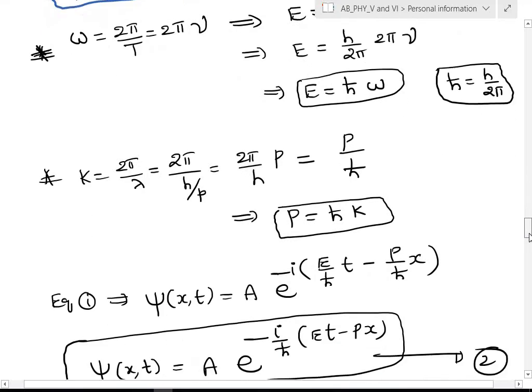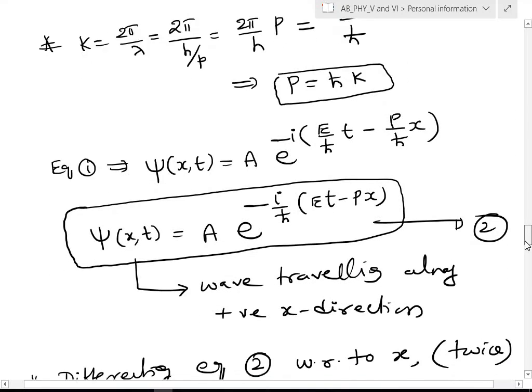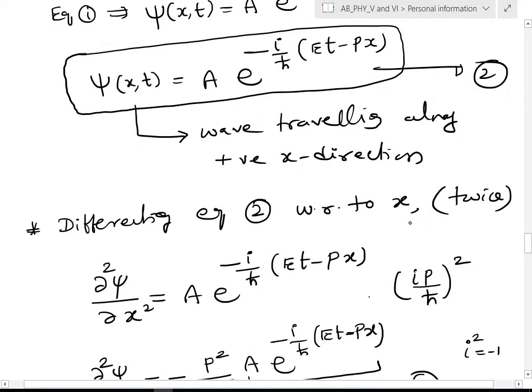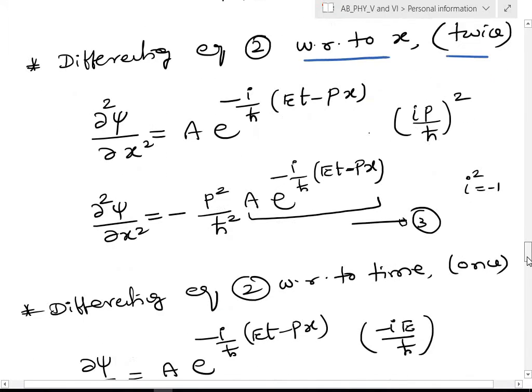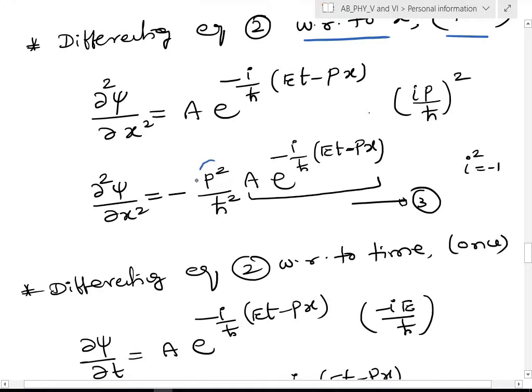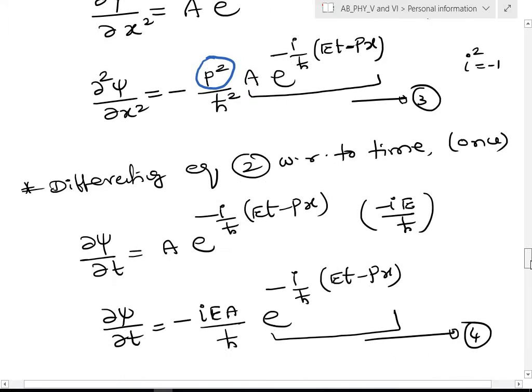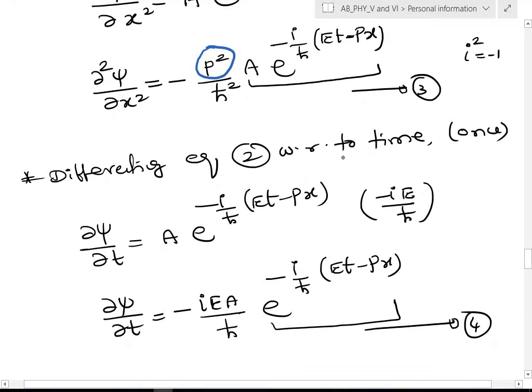We have written it in terms of energy and momentum, and we differentiated with respect to x twice and got the expression for the momentum p square, and differentiating with respect to time once, we got the expression for energy E.